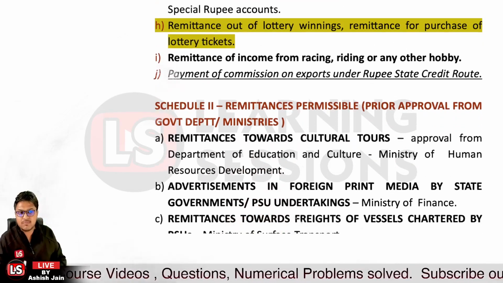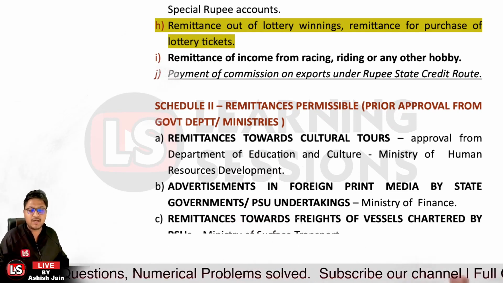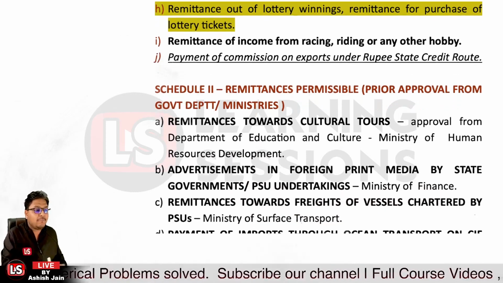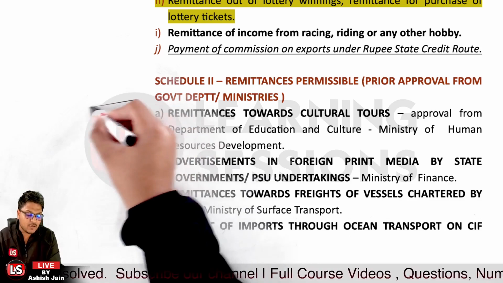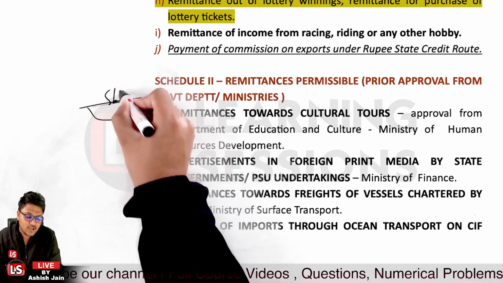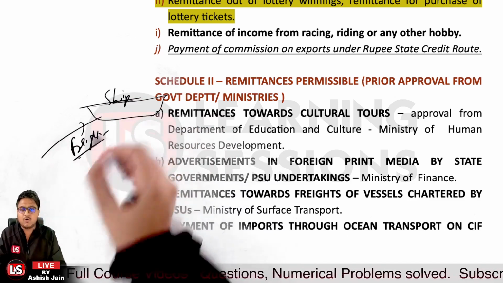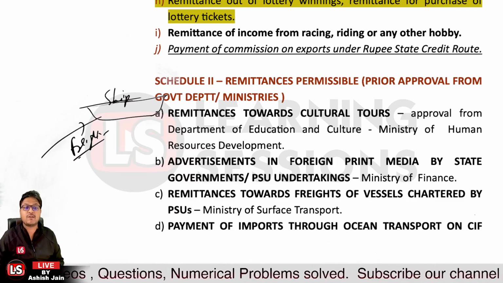And if your advertisement is to be done in print media by the state governments or by the PSUs over there, in that particular case the permission is to be taken from the Ministry of Finance. And further, it's related to state governments or PSUs that have hired a charter, particularly a ship. They hired a ship, and for freight purposes they want to remit the money outside. That is also not allowed. And further, prior approval is to be taken from the Ministry of Surface Transport.